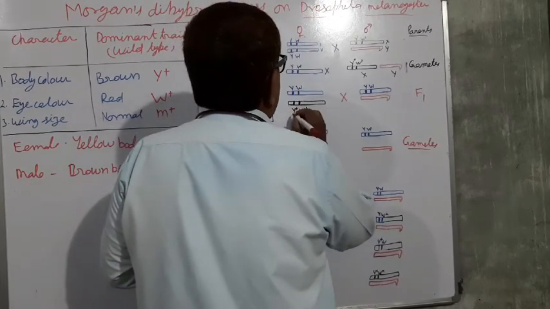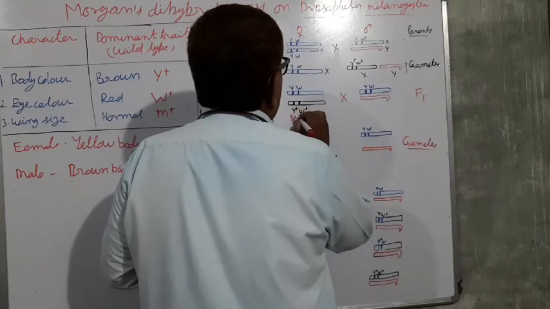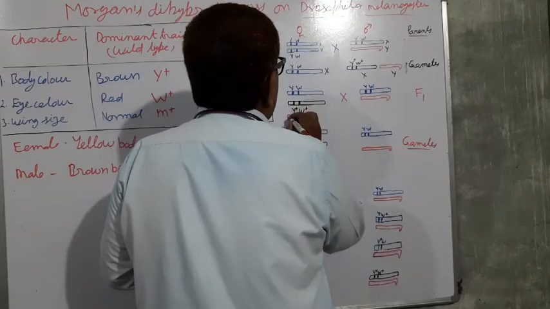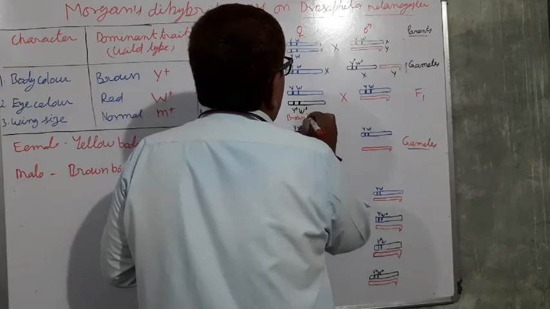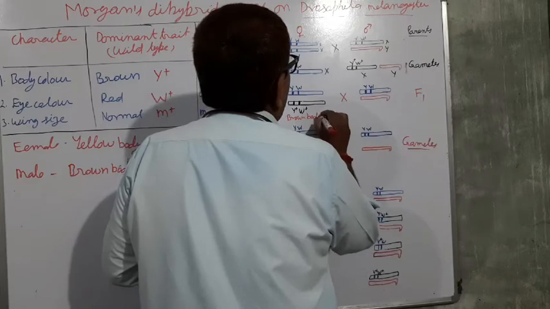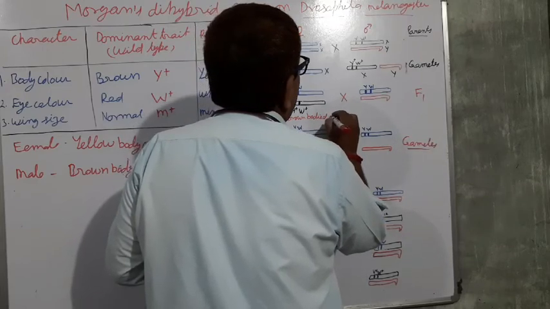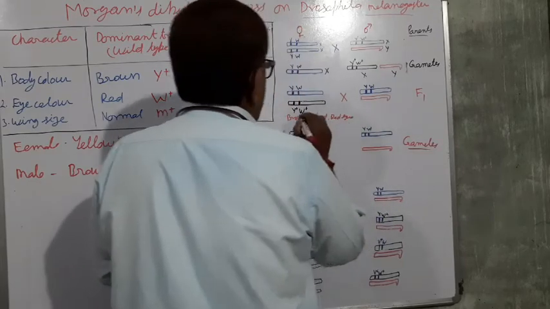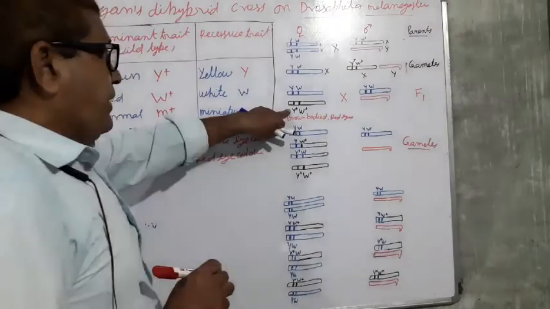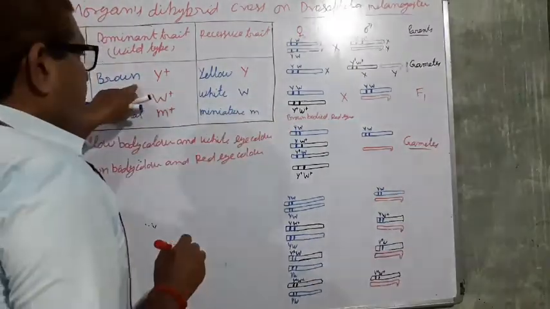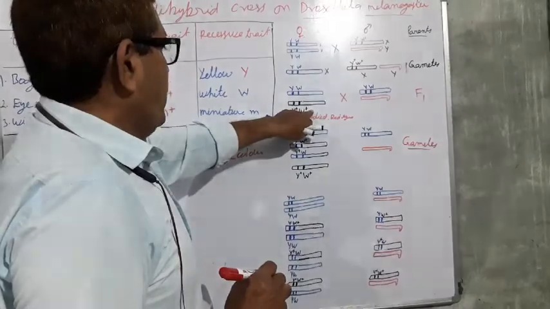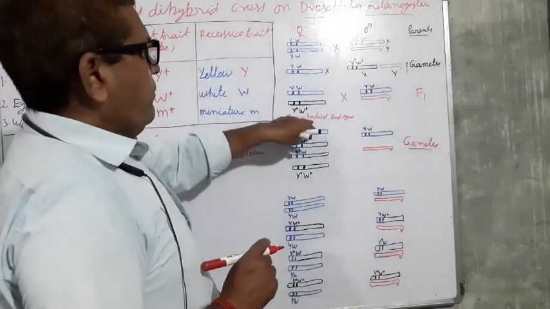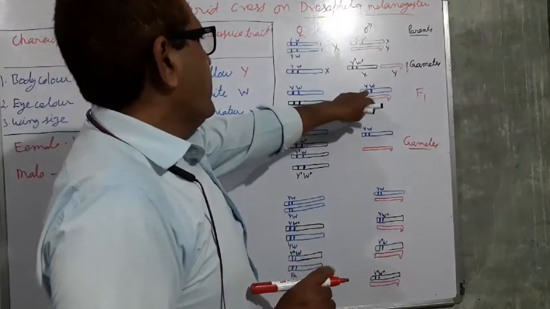Brown body, this will have brown bodied and red eye. This Y is responsible for the brown, and this Y plus W plus is responsible for the red eye coloration. So this is the female, and the male having the males.